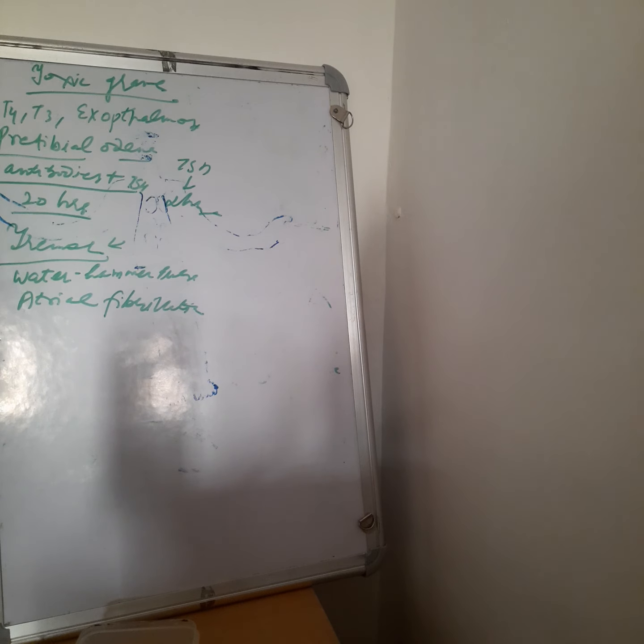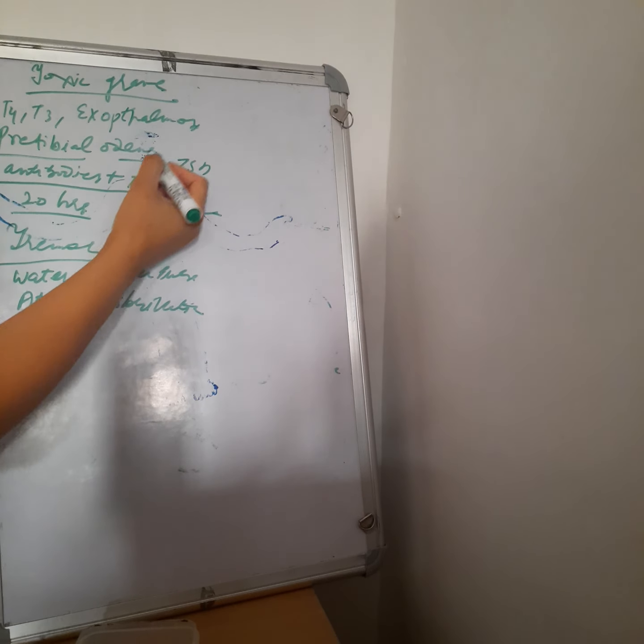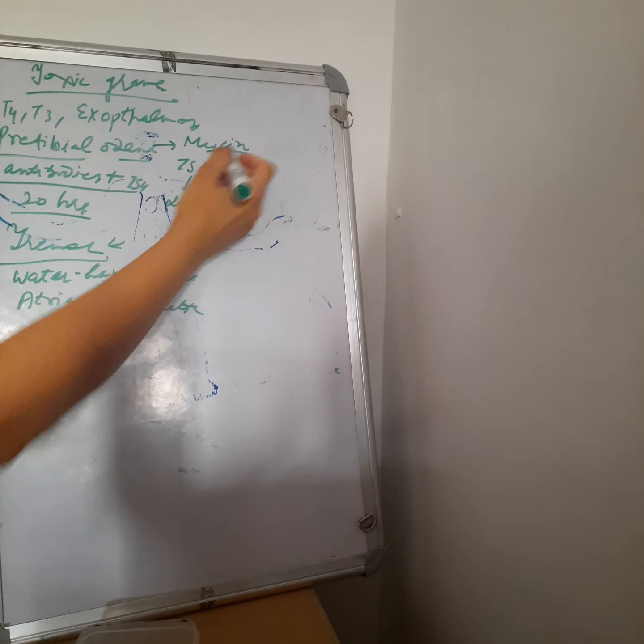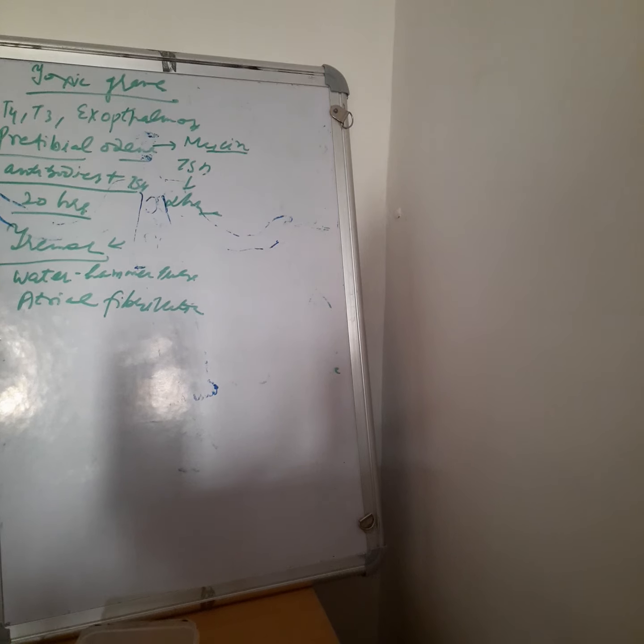Next, there is excessive perspiration. Pretibial myxedema is due to the thickening of the skin with mucin-like deposits. This occurs due to the mucin-like deposits, where water retention occurs, and that is called pretibial edema.